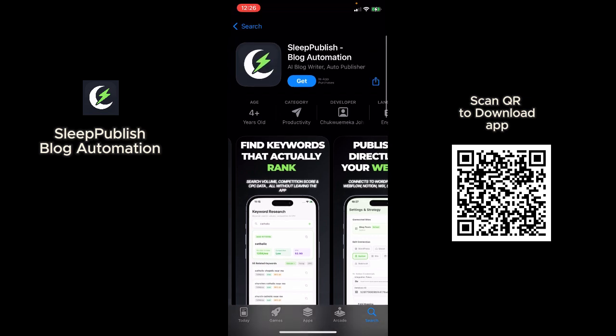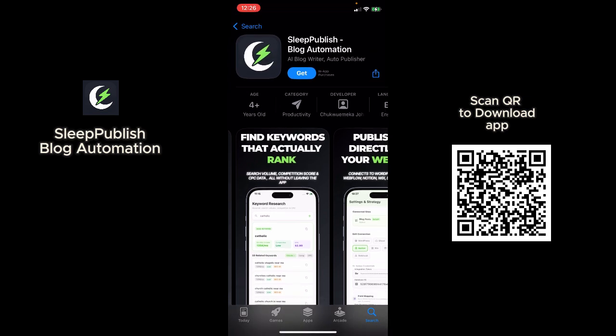So it's one of the best investments you can ever give to yourself if you are serious about ranking, if you are serious about your business, if you are serious about creating content daily. Set it up, automate it, and then go and sleep. I will see you on the other side.